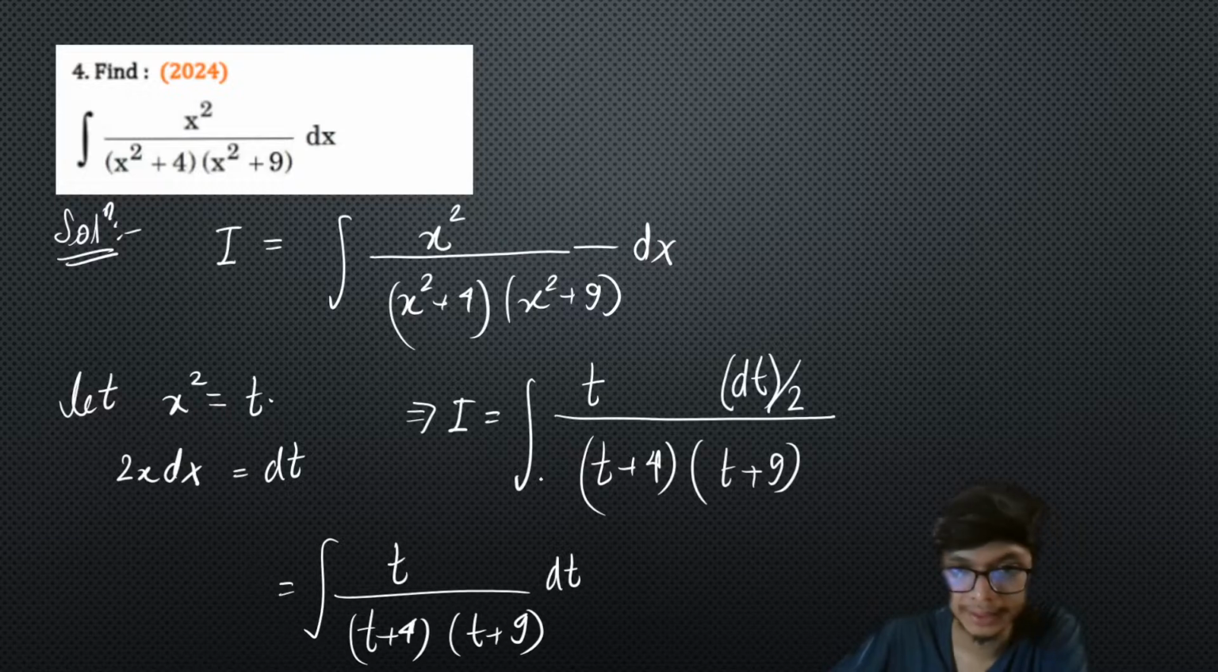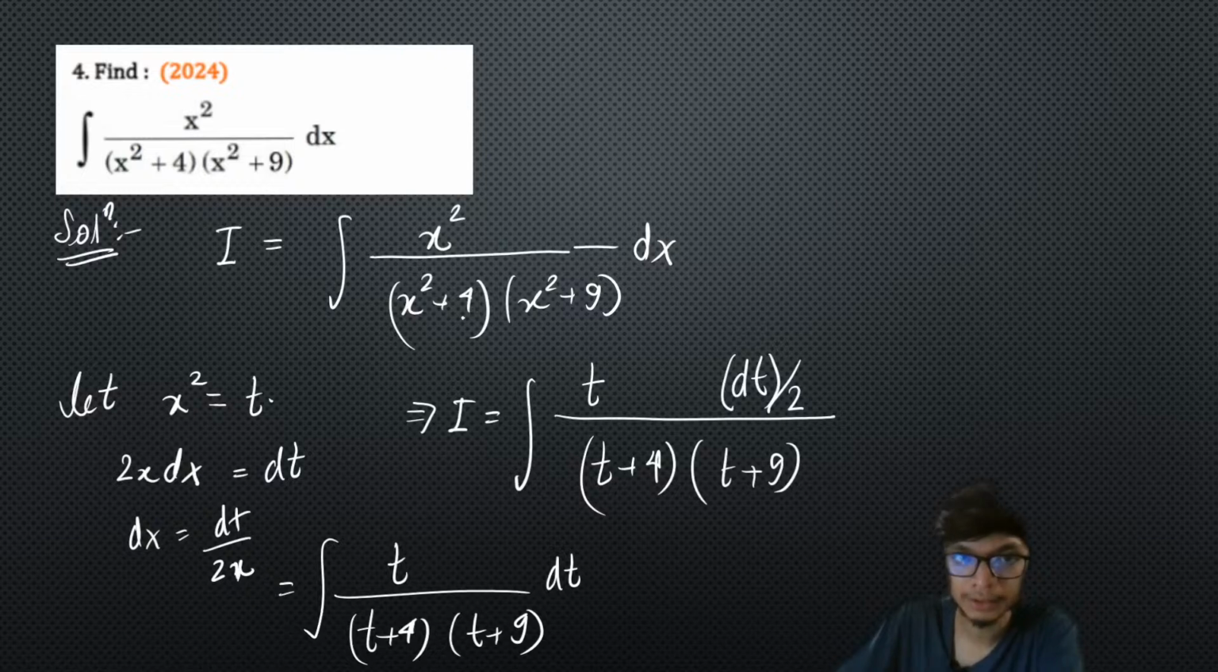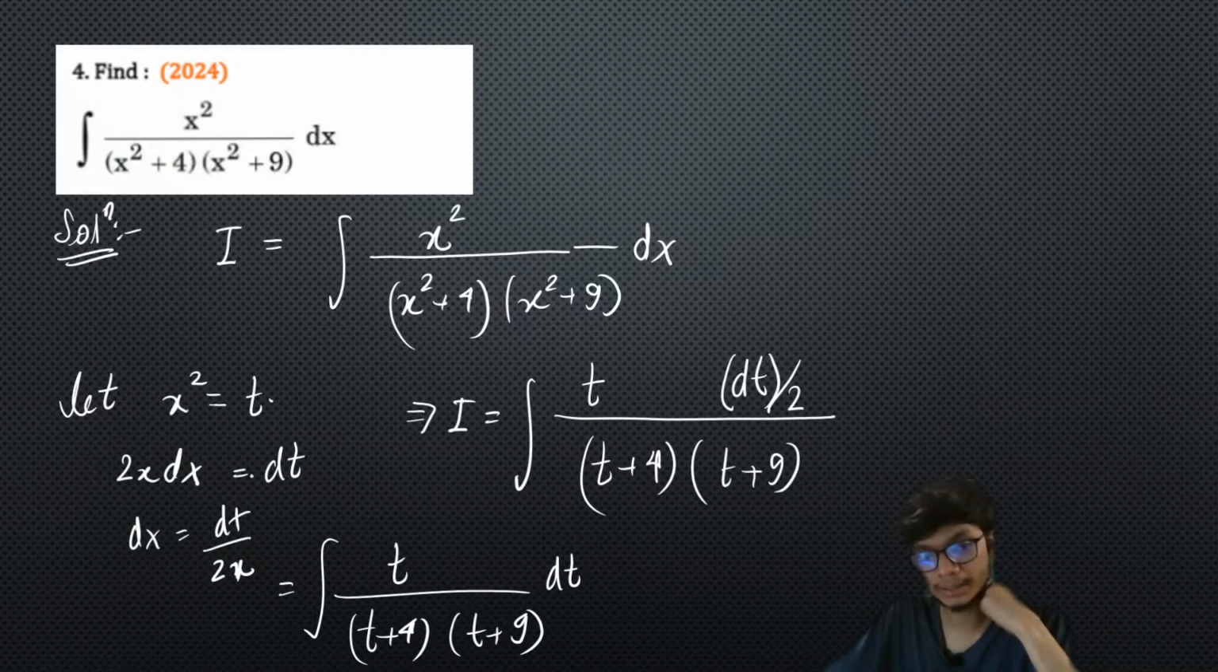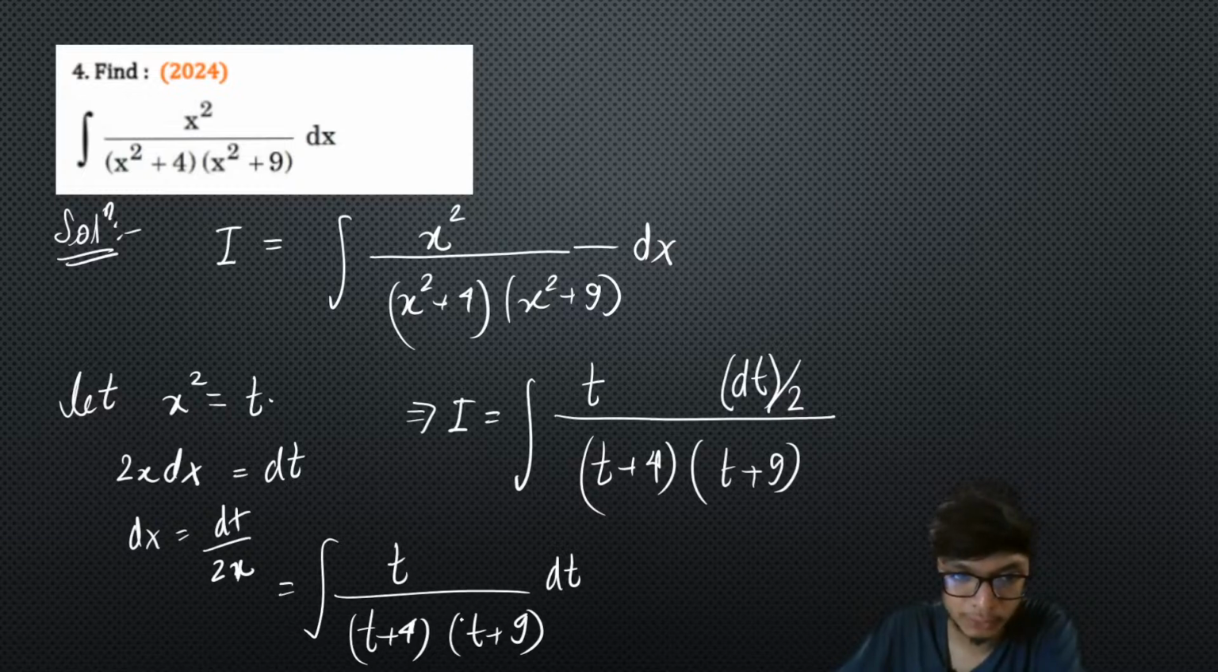I hope this part is simple, right? You can understand how I made the changes. Your dx is equal to dt upon 2x. Over here, in place of x square, I just change it to t, and then I can do this manipulation. Your ultimate integral will be of the form t upon t plus 4 into t plus 9, right? So what I will do over here is take help of the partial fraction.